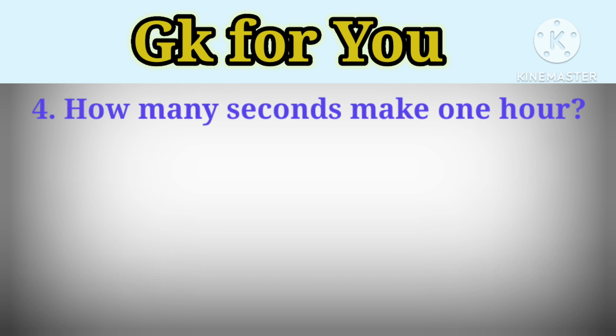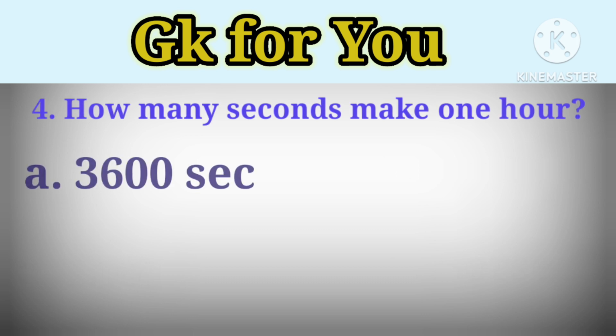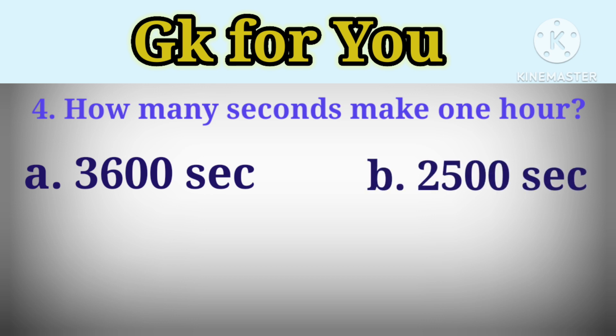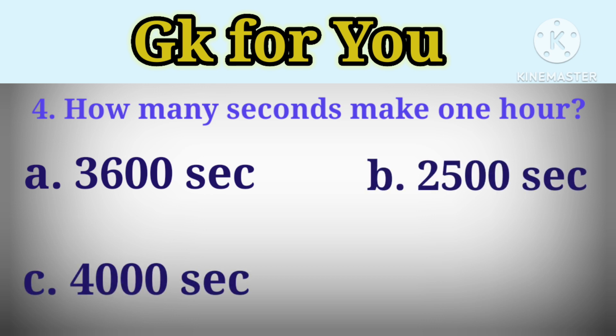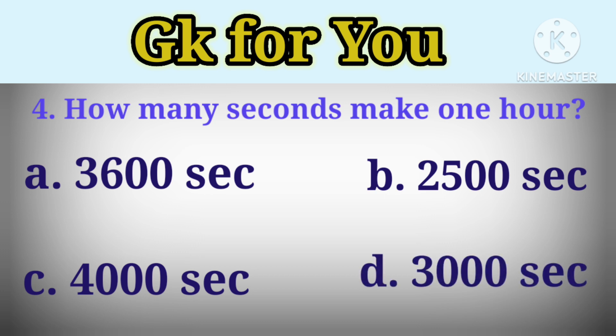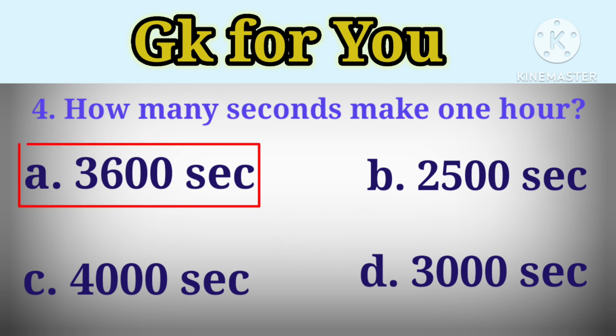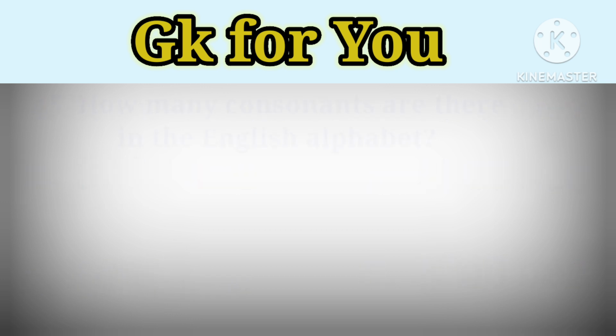The fourth question is, how many seconds make 1 hour? Option A, 3600 seconds. Option B, 2500 seconds. Option C, 4000 seconds. Option D, 3000 seconds. Your time start now. Your answer is option A, 3600 seconds.